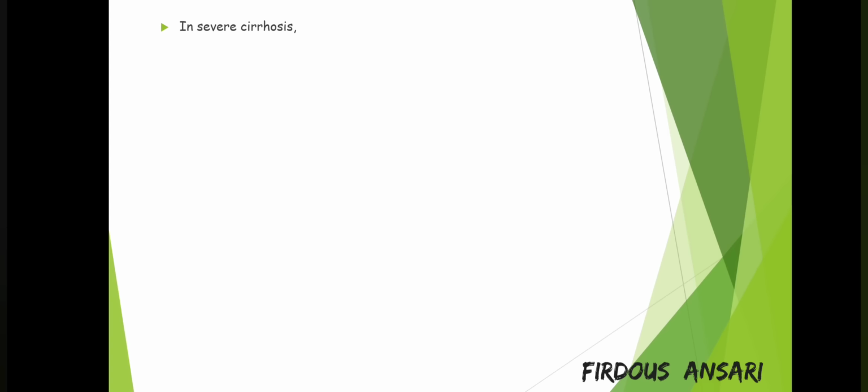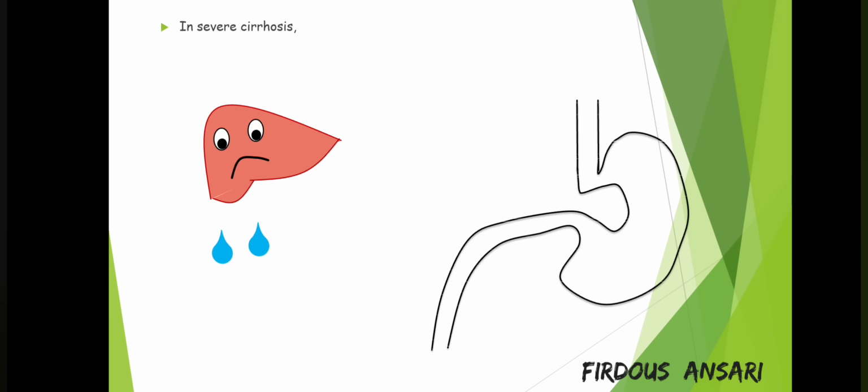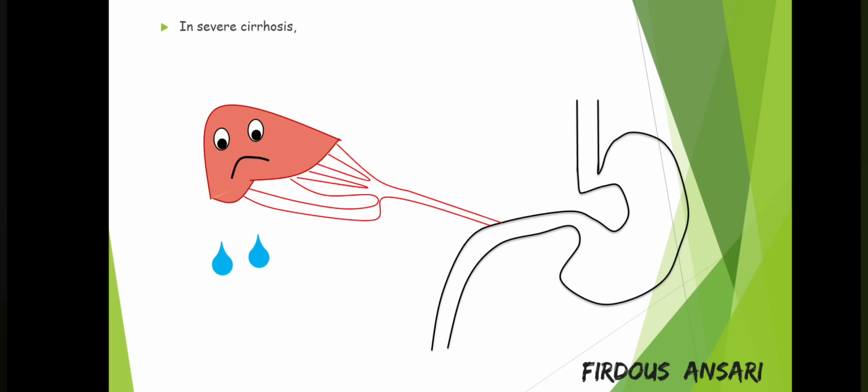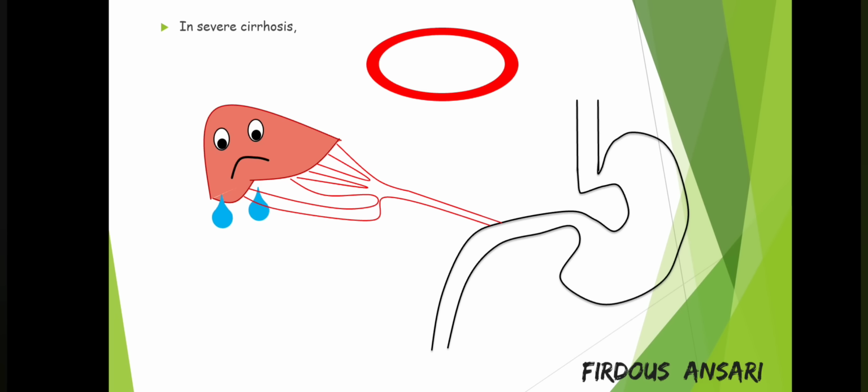In severe cirrhosis, suppose this is your liver, and this liver is diseased. This is your gastrointestinal tract, this is the hepatic portal venous system, and this is your general circulation.